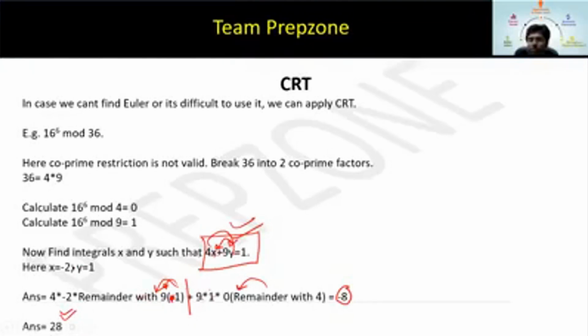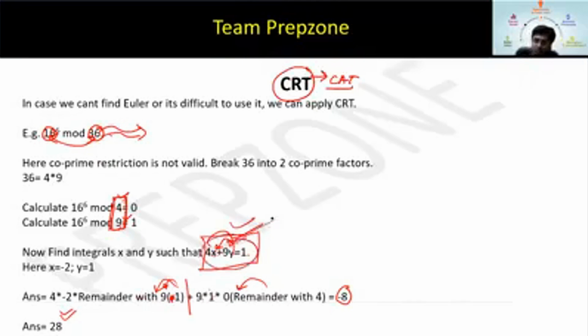For any two numbers which are not co-prime, we can either use CRT or Euler. For CRT, these two numbers have to be co-prime, right, Bharat? If they are not, you convert them into co-prime numbers. That's how you apply Euler. In CRT, there is no such restriction. The only restriction is that the factors you have broken into, these two, have to be co-prime. That's it. You can solve any question with Euler also. CRT makes it easier sometimes, and you won't find many questions in CAT coming from this, but still we have to discuss it, so I have discussed it, and that is why I'm not going very deep into the concepts of CRT.